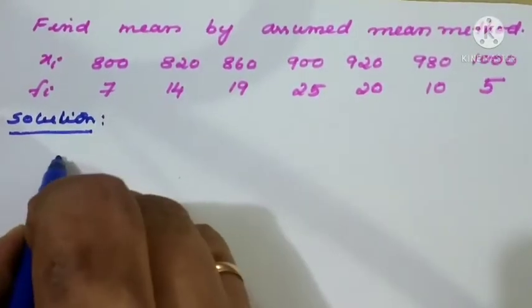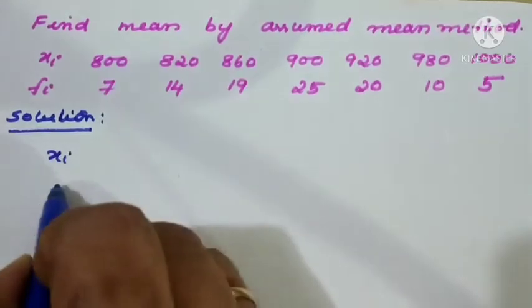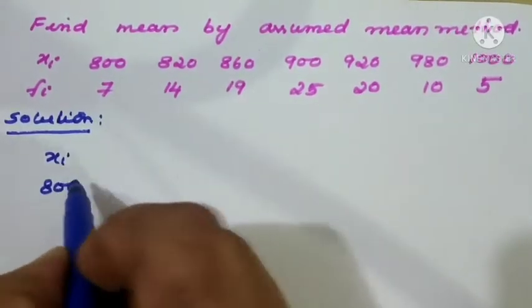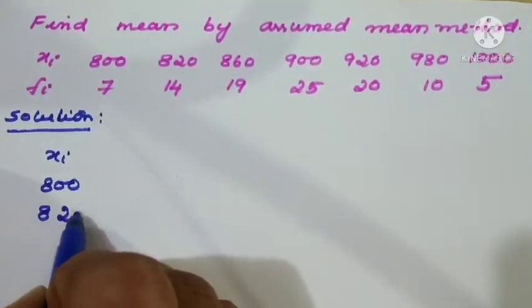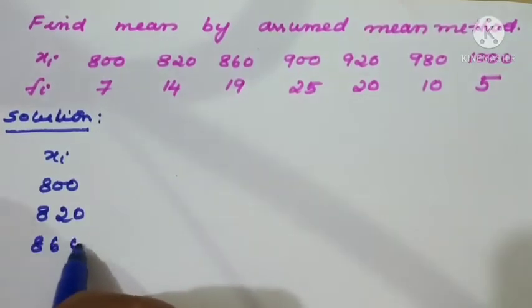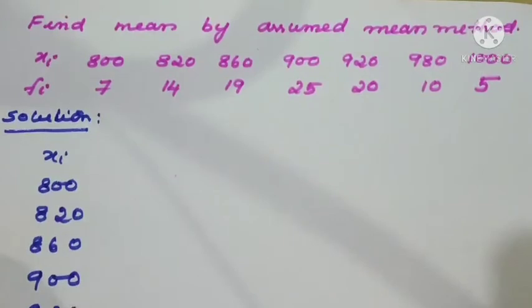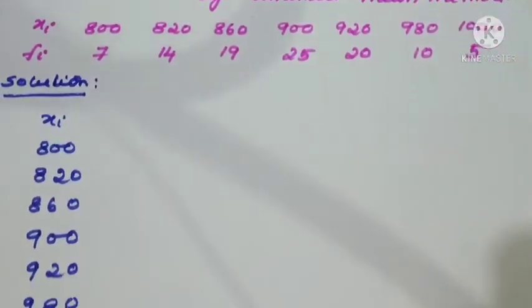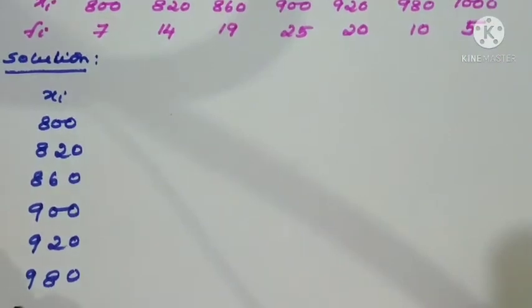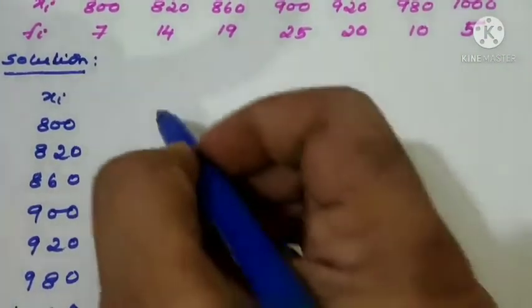Now xi, the first column: 800, 820, 860, 900, 920, 980, then 1000. Okay.